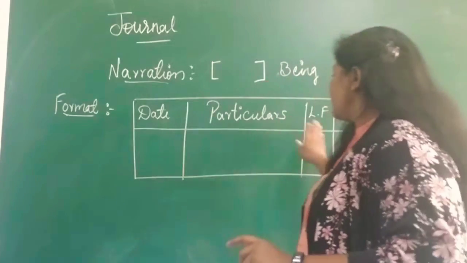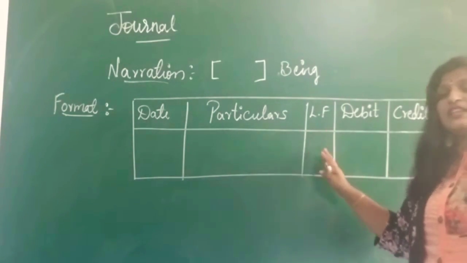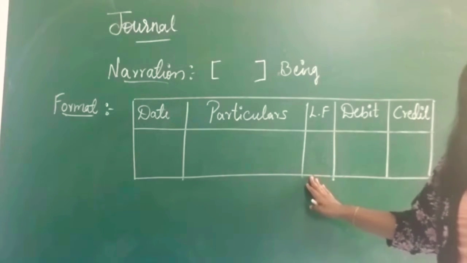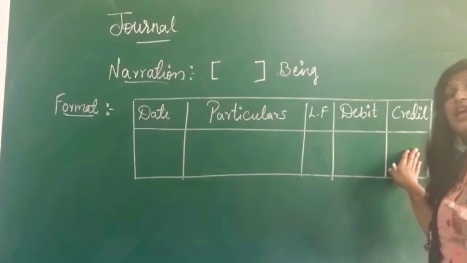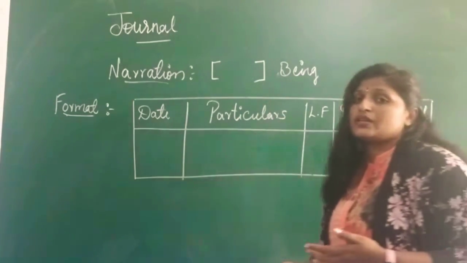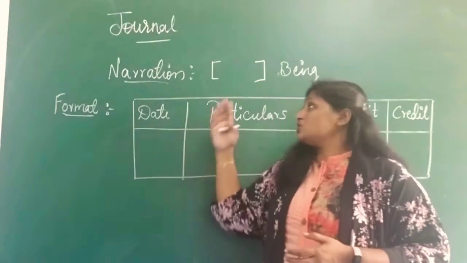Here we are not using any numbers. Any code will not be used in the ledger folio. We will just write it as a format. And in the debit column and credit column, we are going to write the amount belonging to that particular transaction. So this is all about the journal entries.